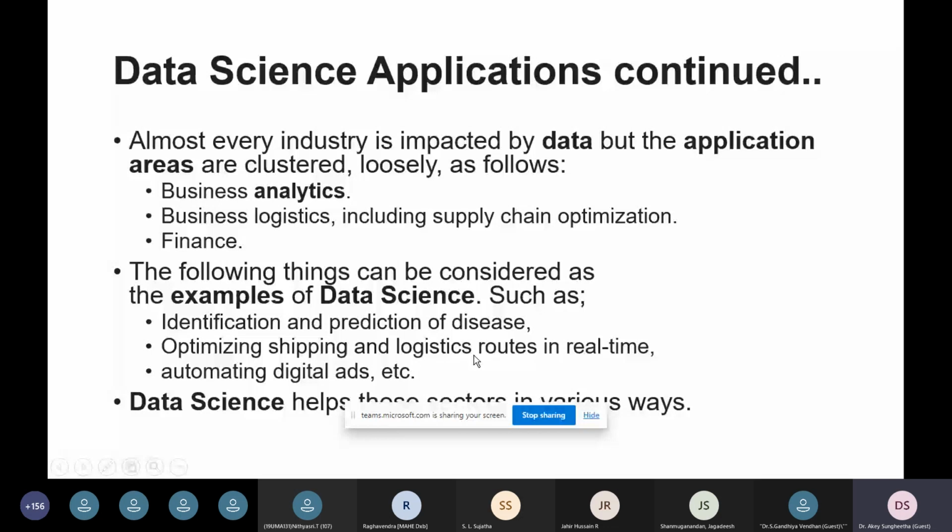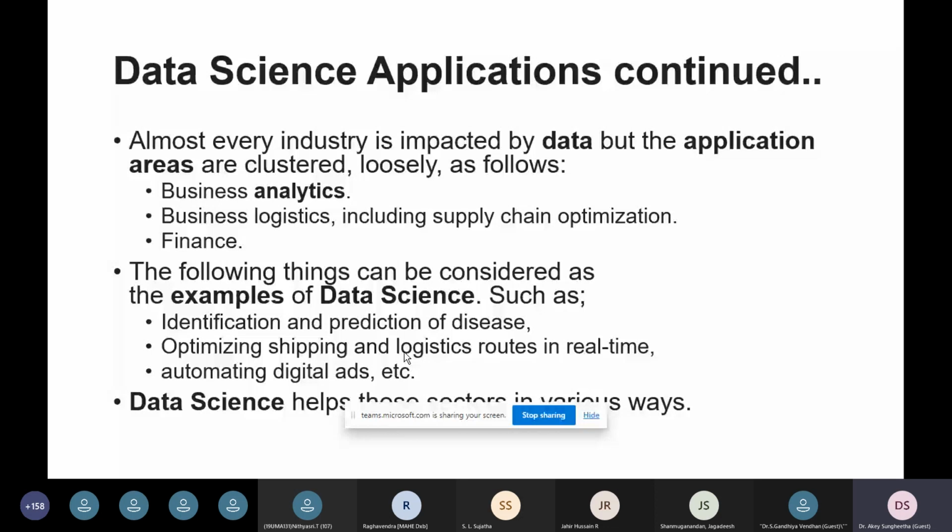There are so many examples. Particularly, there are many algorithmic steps and procedures through which we can extract information from the available information by analysis with certain technology. Identification and prediction is one example, and some logistics are optimized in real time, for example if you want to optimize the energy for any kind of project application, or if you want to automate devices, and based on automation we can digitalize some of the information based on data science applications.